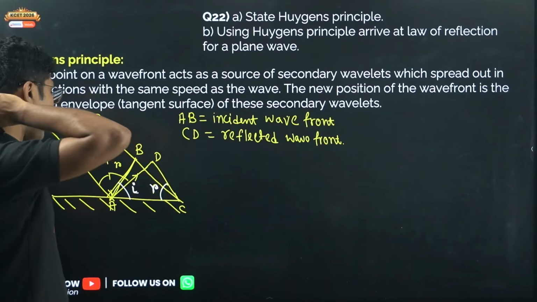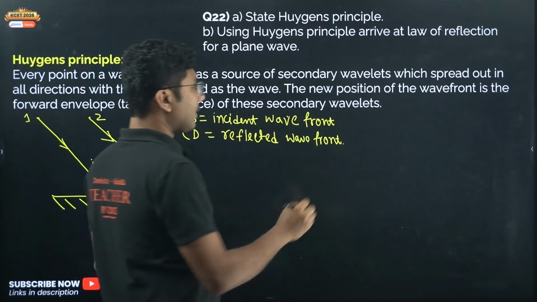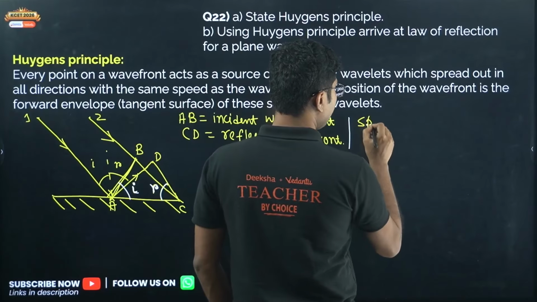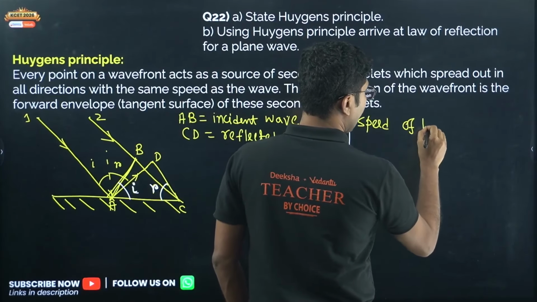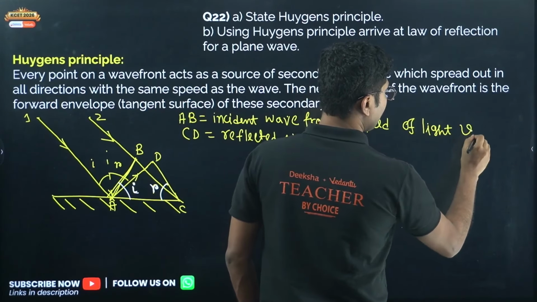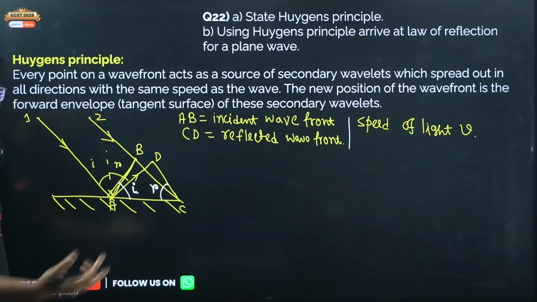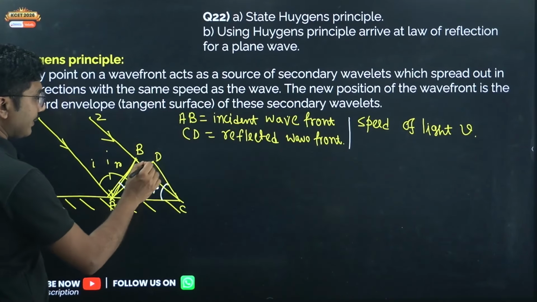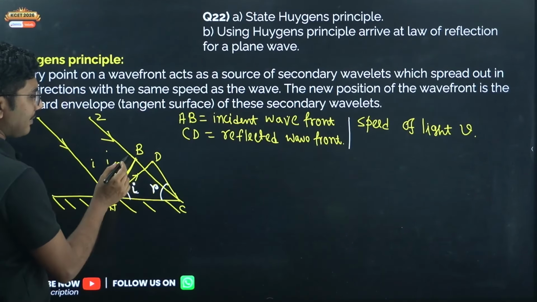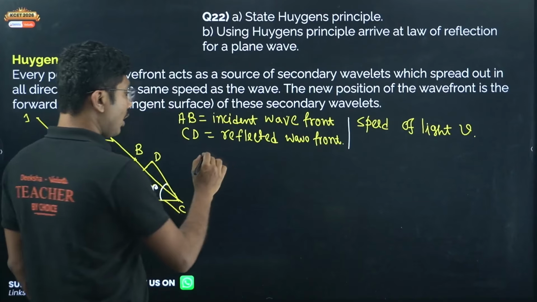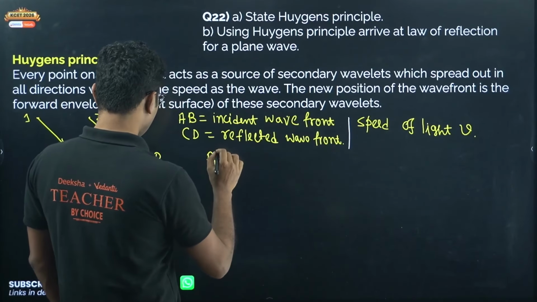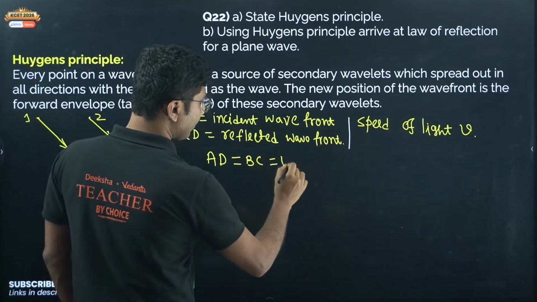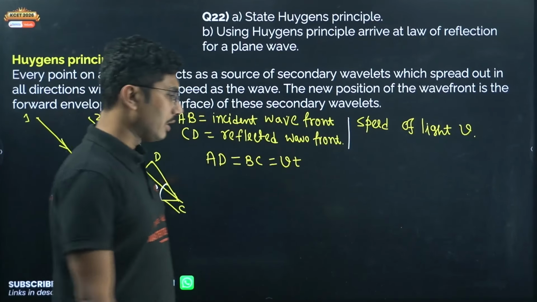For that, you have to assume that the speed of light in the medium is V. Okay, one single medium is there, so the speed of light is simply V. Now, what we said: by the time light reaches from A to D, the same time light reaches from B to C. So A to D must be equal to B to C, and that should be equal to VT, because both rays of light take the same time.